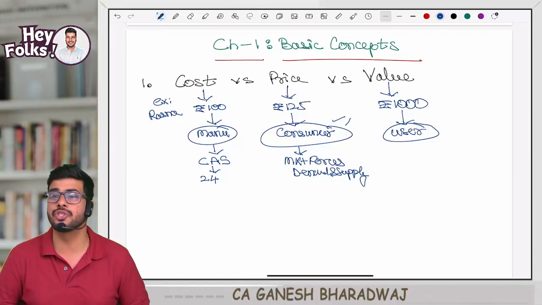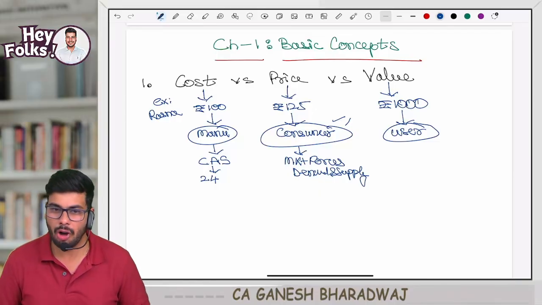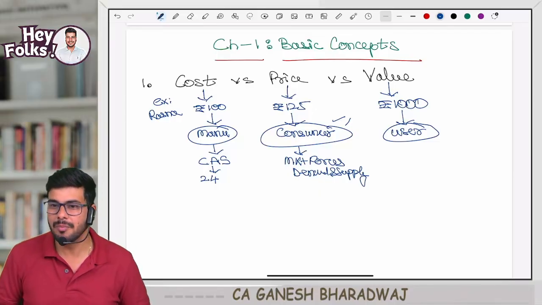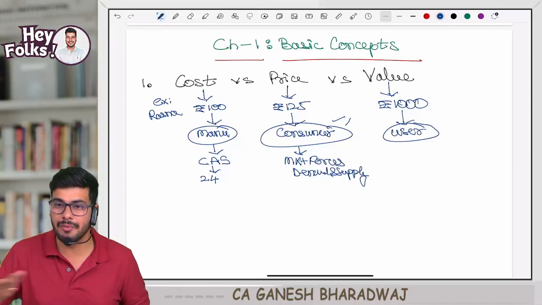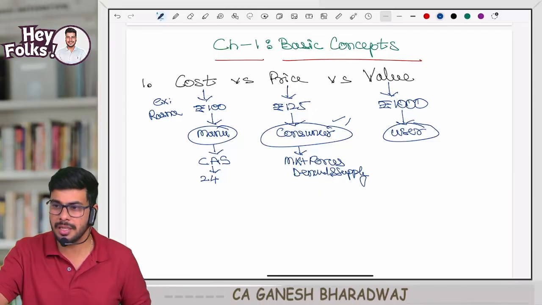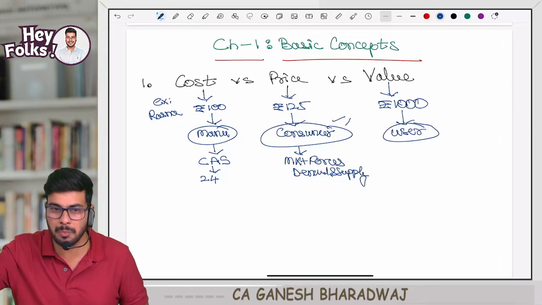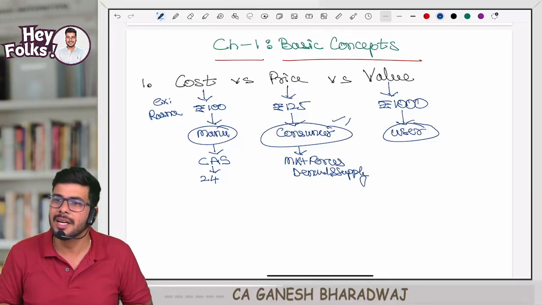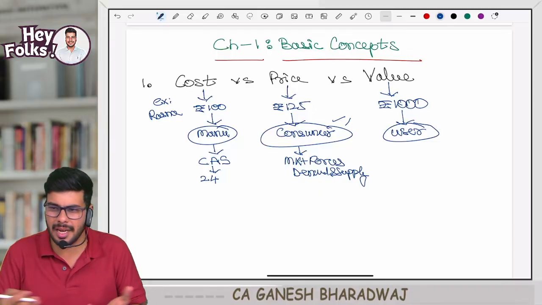Suppose during COVID time, what happened? All the prices increased. Why? Because there was a shortage of supply, you were willing to pay. These milk packets and all during COVID time, right? Some 20 rupees packet they were selling at 50-60 rupees. Why? At that point of time, market forces were like that, right? Later on it came back to the original price.